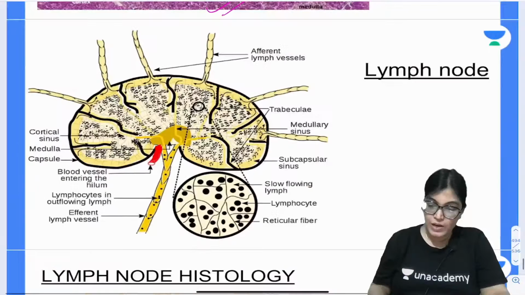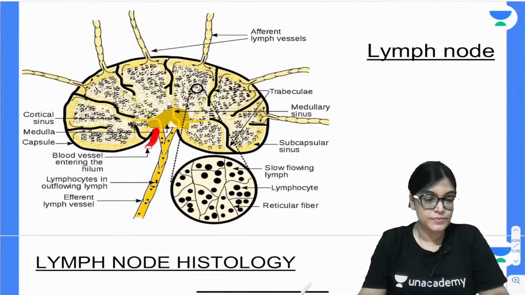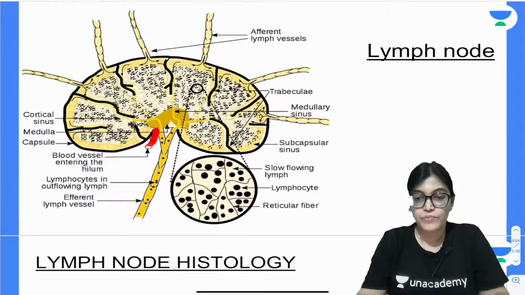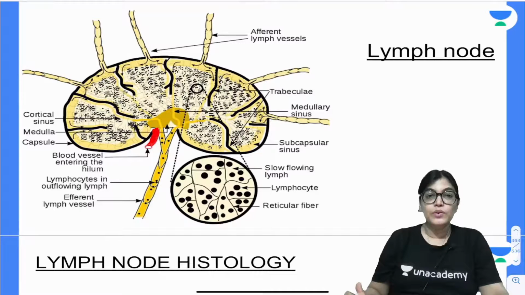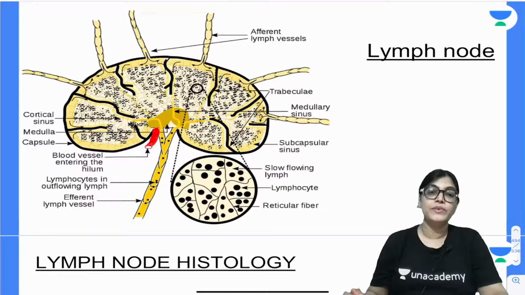Now, the next slide which I want to explain is the lymph node. Now, for the lymph node slide, how are you going to identify it? The basic feature of a lymph node is that it will have an outer fibrous capsule.